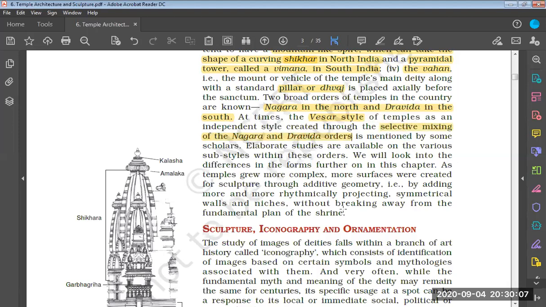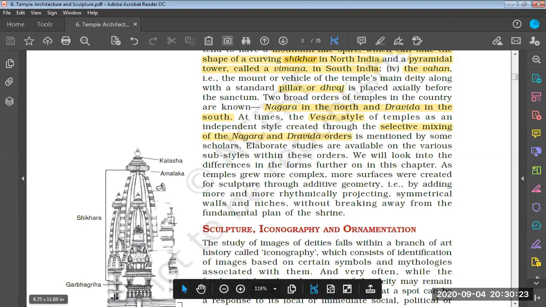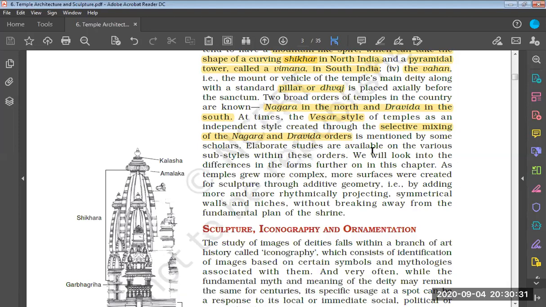So basically we have three forms of temple architecture. In northern India, we have Nagara type. In southern India, we have Dravida style. And apart from this, we have one more type known as Vesara style, which has a selective mixture of Nagara and Dravida type. Elaborate studies are available on the various subtypes within these orders. We will look into the differences in the forms further on in this chapter. As temples grew more complex, more surfaces were created for sculpture through additive geometry.